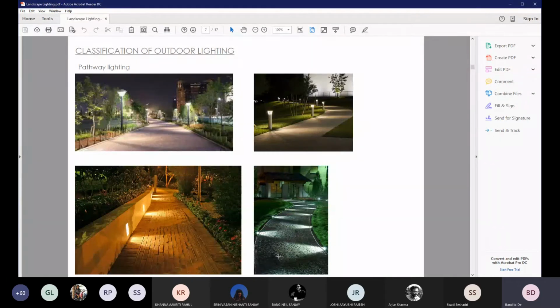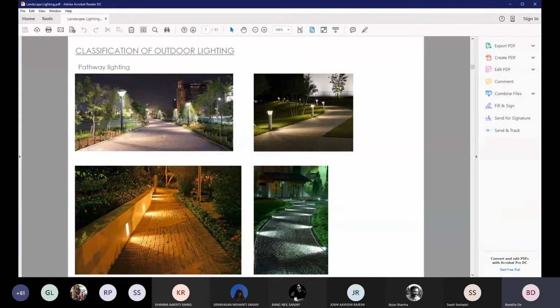So the second classification after street lighting is pathway lighting. There are various ways one can light up all the pathways in your outdoor design. Now, these lights can be chosen on the basis of the width of your pathway. So the wider the pathway, the higher the lights you will require. The narrower your pathway goes, one can use just bollards, because the throw of the lights is directly proportional to the height of the lights.